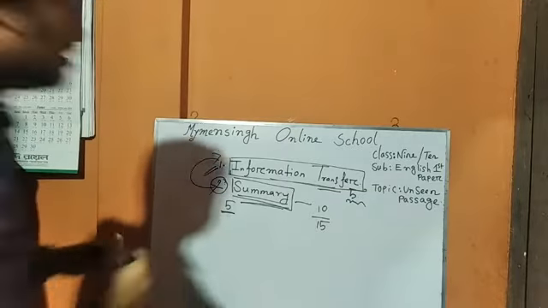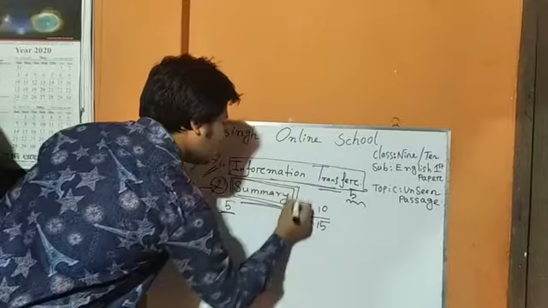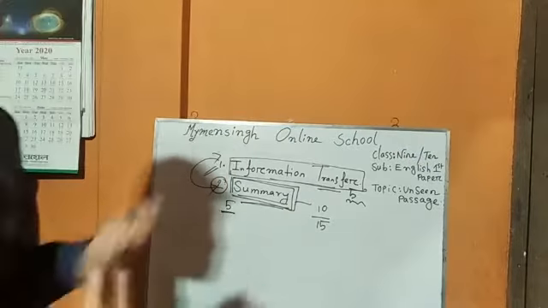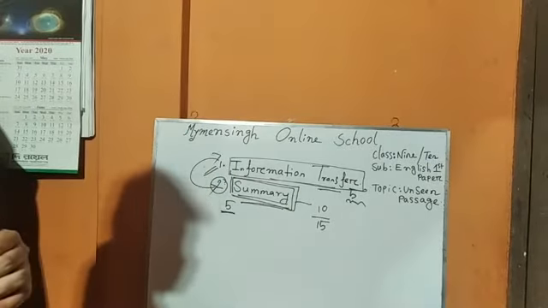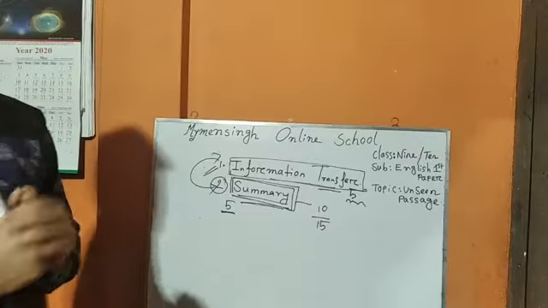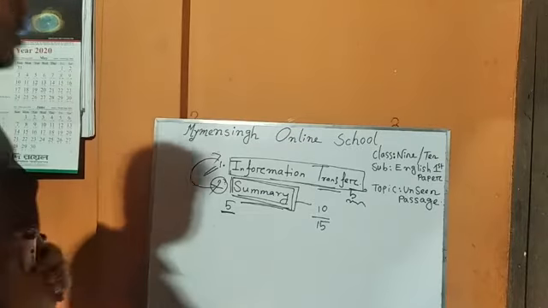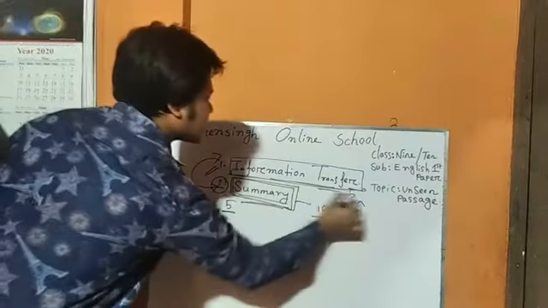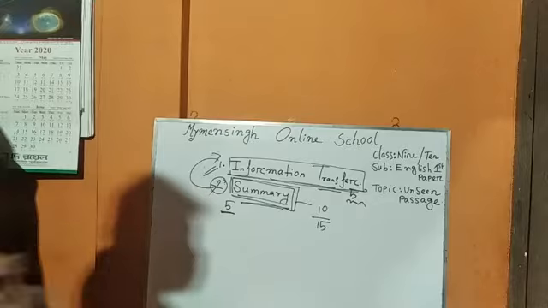That is why you have to write a good summary to highlight yourself as a good student. At first I'll discuss information transfer.